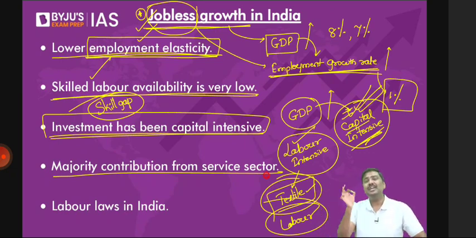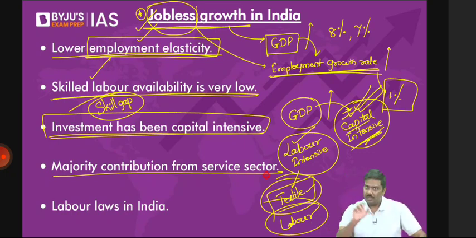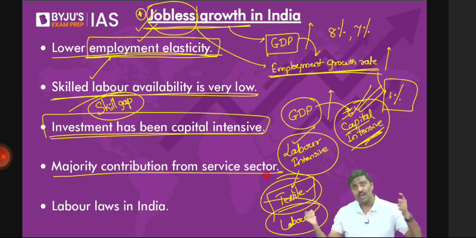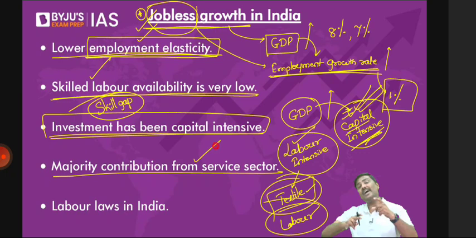PLI, production linked incentive. Under PLI, the focus is on the manufacturing sector. What about Make in India? The service sector is there, no doubt, but the focus is also on the manufacturing sector. So the argument is simple. Manufacturing sector growth potential is very high. We can create more jobs in the manufacturing sector compared to the service sector now. That is the reason we need to focus on manufacturing. But if you look at the situation in India, there has been a sudden rise, a growth in the services sector, and it does not have a high potential to generate jobs.